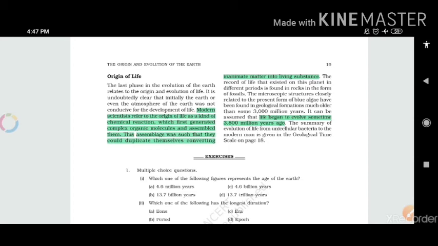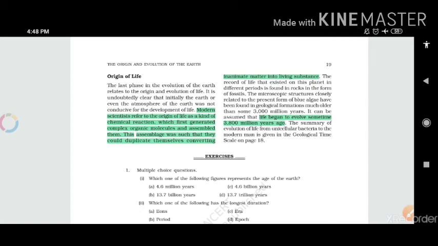So what it is saying is that with the help of modern theories and science, we have come to the conclusion that the starting of life was due to chemical reactions, and the chemical reaction was so complex that it could duplicate itself.